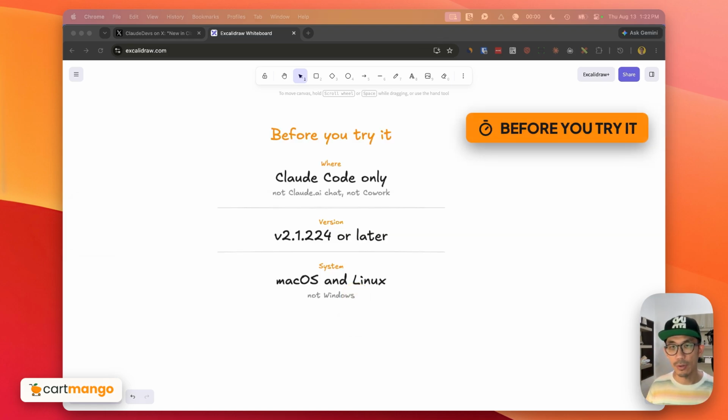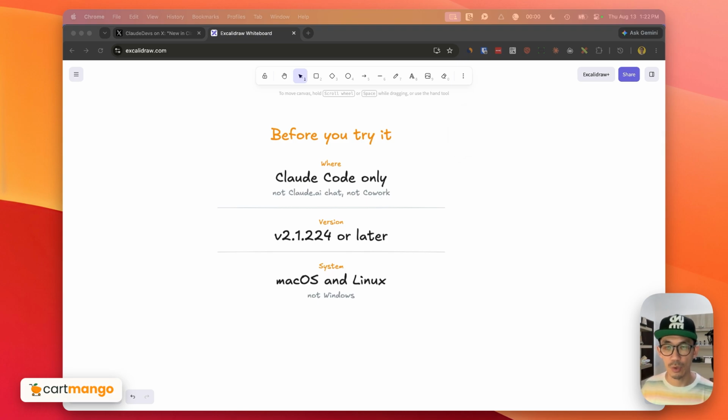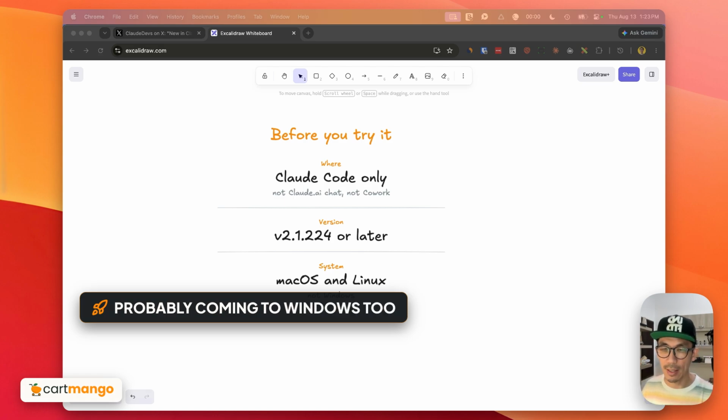Before you try it though, this only works on Claude Code. It doesn't work on Claude.ai chat. It only works on Claude Code and only on version 2.1.224 or later versions, and only on macOS and Linux. I'm pretty sure that they're going to update so that it will work on Windows as well. But at the time of this recording, it only works on macOS and Linux.